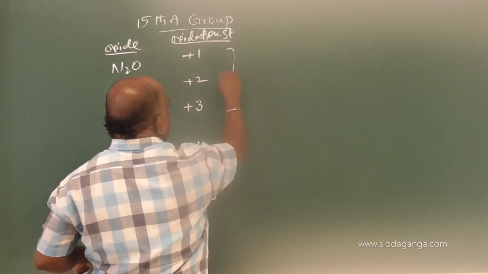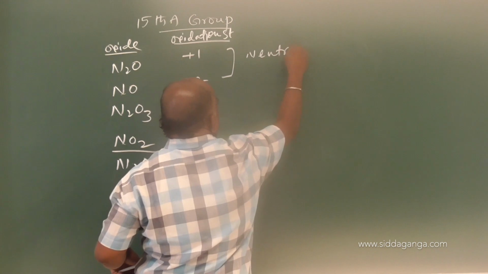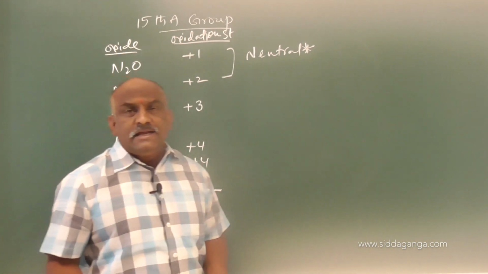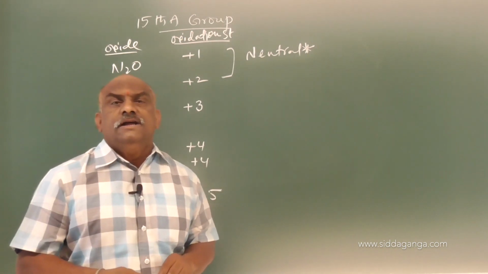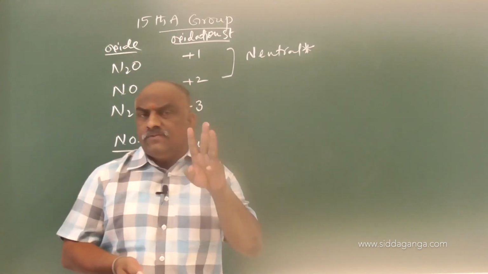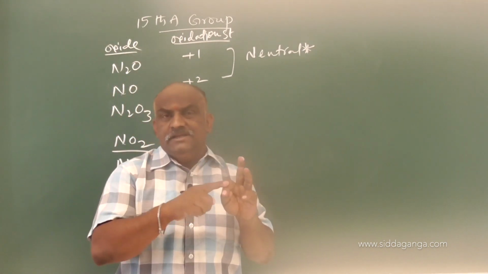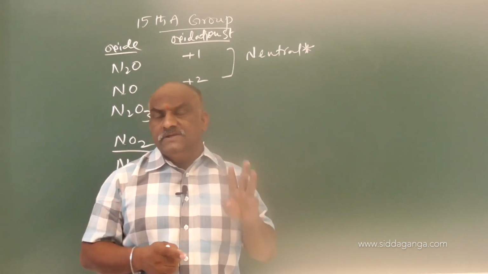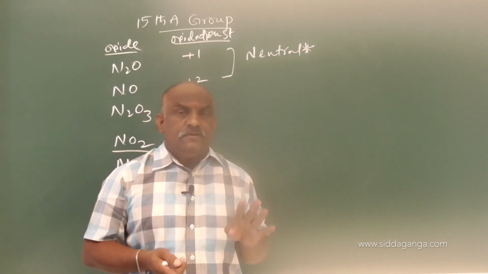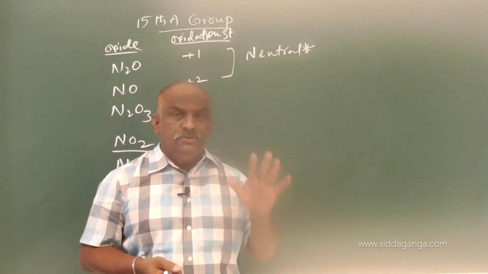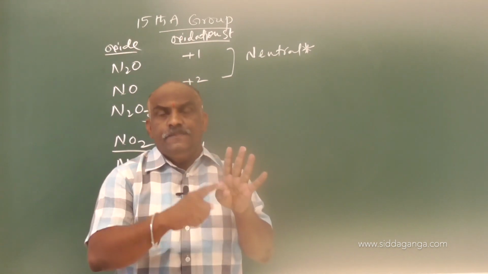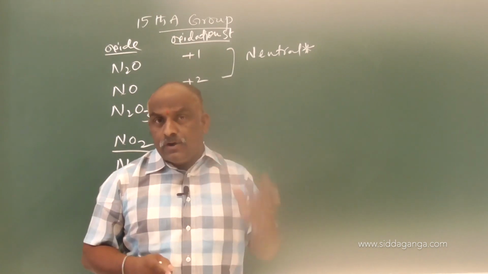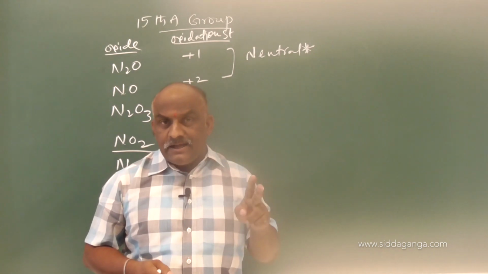Nitrous and nitric oxides both are neutral oxides. These are very important, my dear students, make a note. Already in previous class I said that only 3 types of neutral oxides are there. One is nitrous oxide, second one is nitric oxide, third one is carbon monoxide. This was very important from a JEE point of view. Which of the following are the neutral oxides? Only you should remember 3 oxides: nitrous oxide, nitric oxide and carbon monoxide.